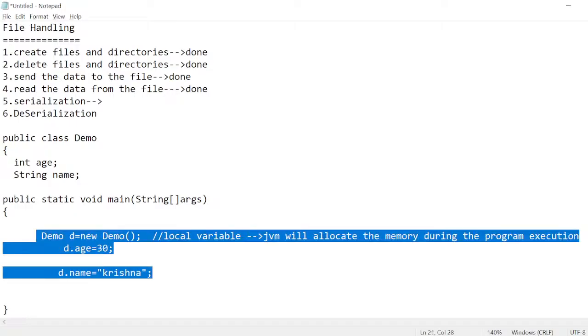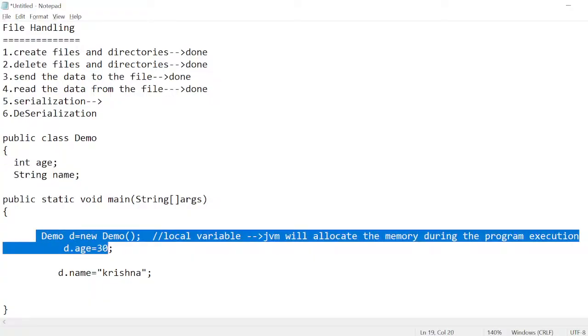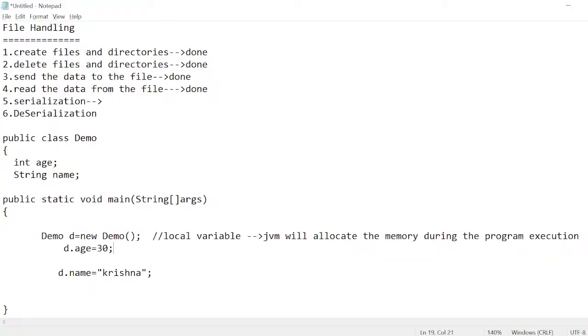Are you guys clear with my statement? These two are instance variables, and this is called a local variable, also called an object. This object I am storing in one reference variable. This reference variable is called a local variable. And here I am assigning the values 30 and Krishna.